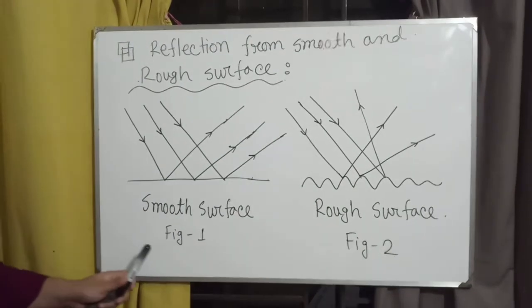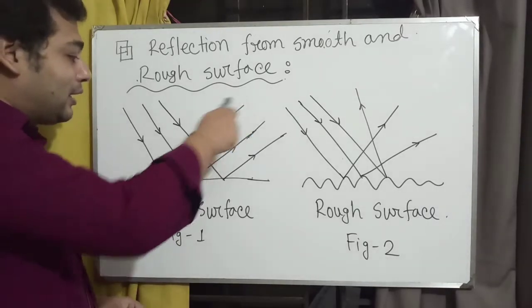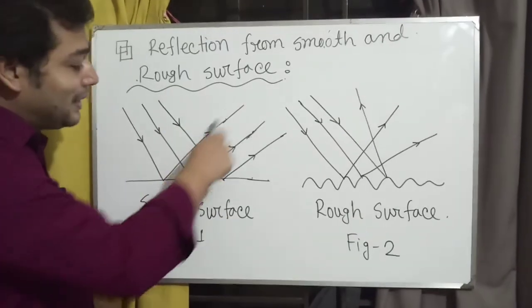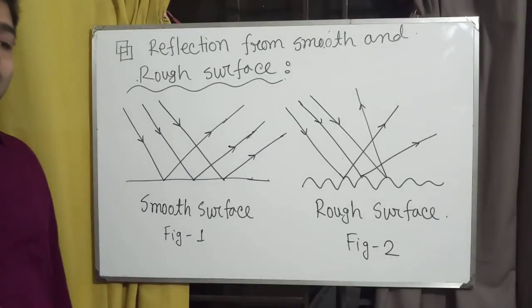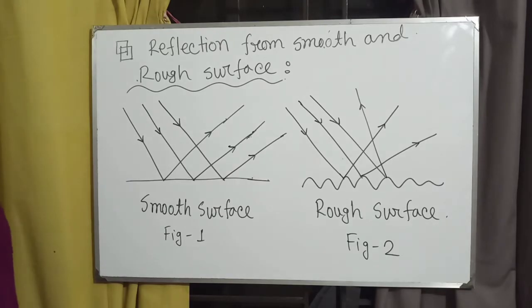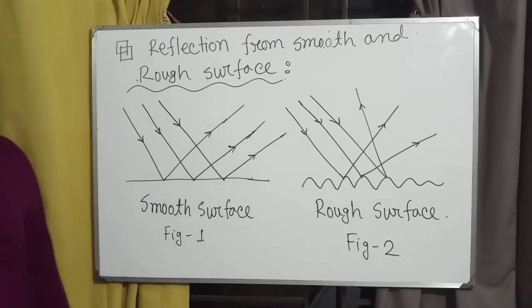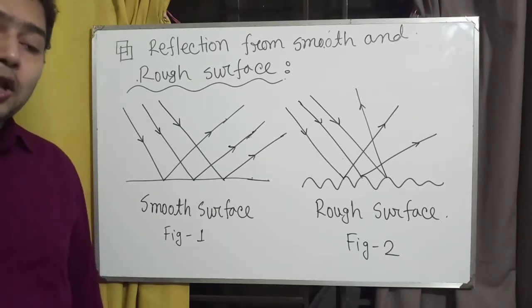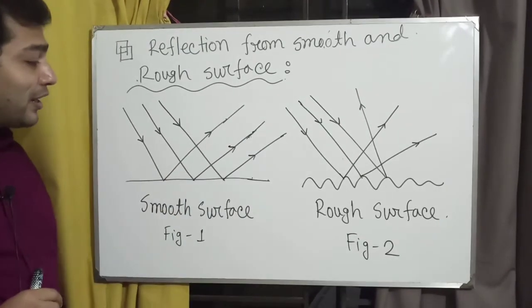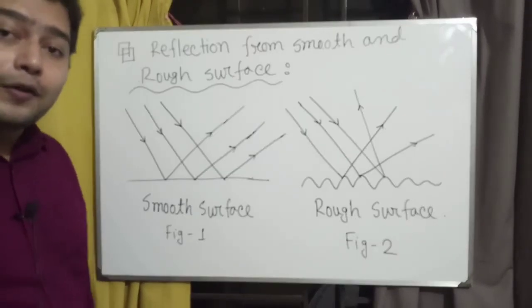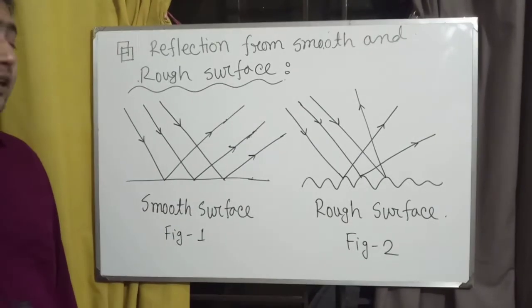In figure 1 we see that parallel light rays remain parallel after reflection from a mirror or smooth plane surface, because each ray obeys the laws of reflection and reflects with an angle of reflection equal to the angle of incidence.